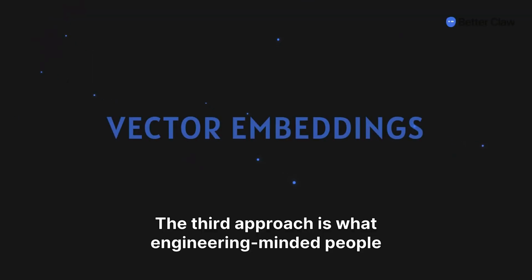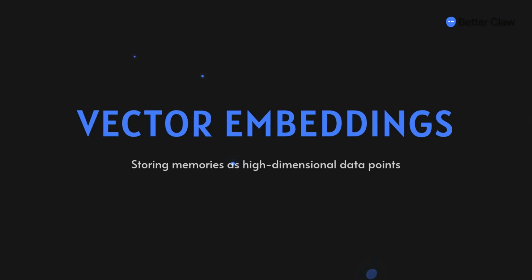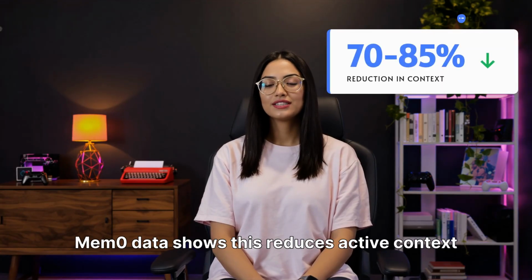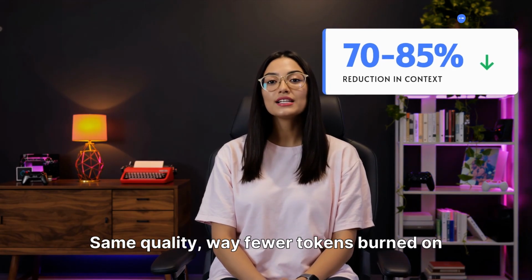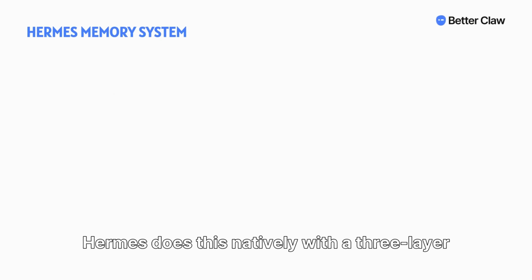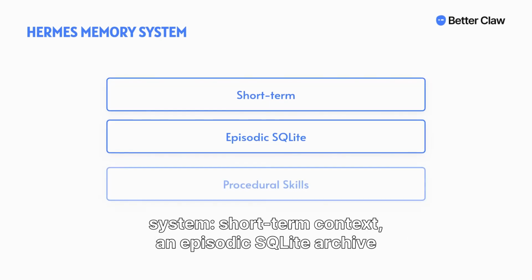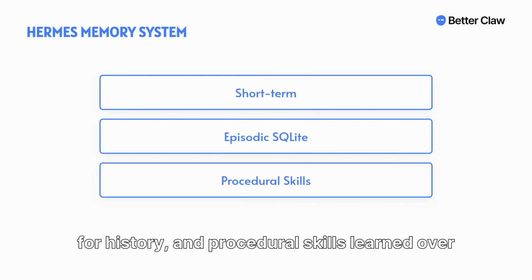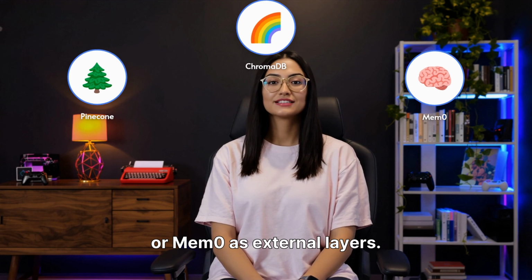The third approach is what engineering-minded people are building. Instead of files, store memories as vector embeddings. Mem0 data shows this reduces active context by 70 to 85%. Same quality, way fewer tokens burned on garbage. Hermes does this natively with a 3-layer system: short-term context, an episodic SQLite archive for history, and procedural skills learned over time. For OpenClaw, people are bolting on Pinecone or Mem0 as external layers.